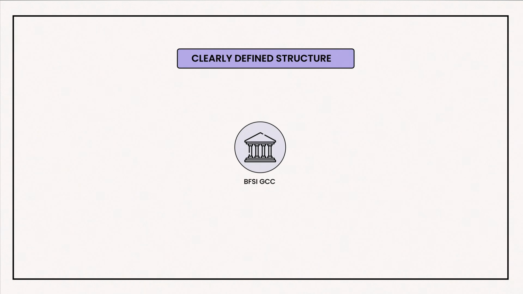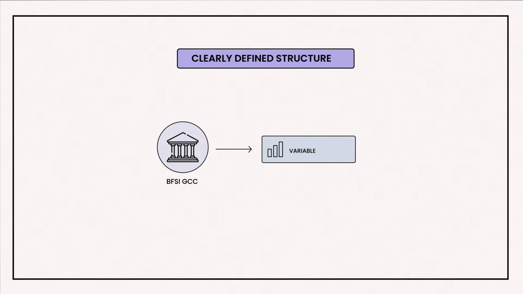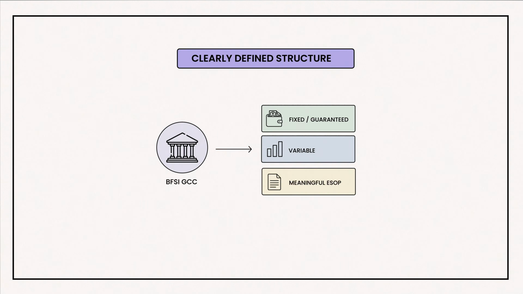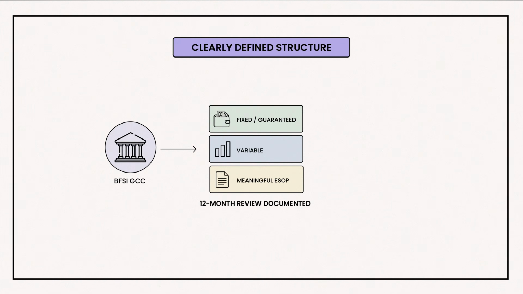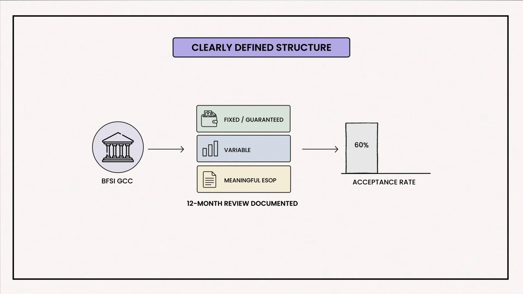Let's discuss something which worked really well. A BFSI GCC which we worked with had one thing very clearly defined: the structure. They had clear guarantee versus variable, what's fixed compensation. They had meaningful ESOPs. Within 12 months, a review was documented. Out of these 3 things, the acceptance rate shot up from 60% to over 86%. Same budget, same design. If your offers aren't getting accepted, don't increase the number first.